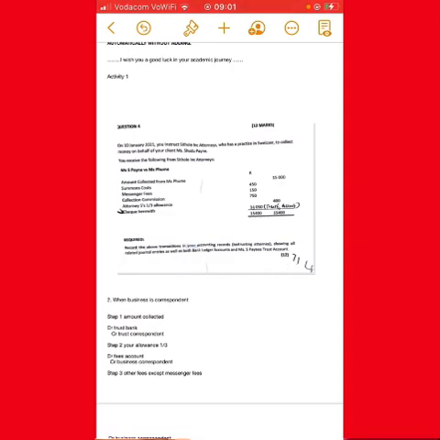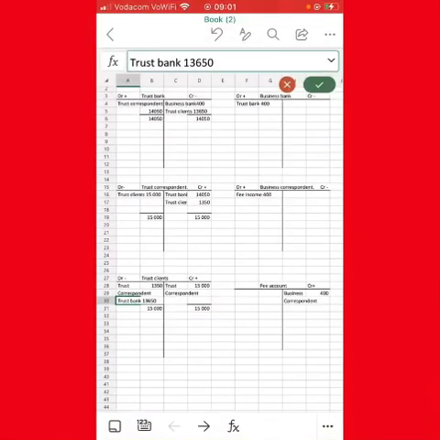And we are saying that we are going to charge the client. The correspondent is charging the client. It means that on the trust clients, we subtract that money on the debit of the trust clients. We name it a trust correspondent. That simply means that it's going on the credit of the trust correspondent. If you check the trust correspondent account, it's there and it's named a trust client, 1,350. That's how you record other fees.